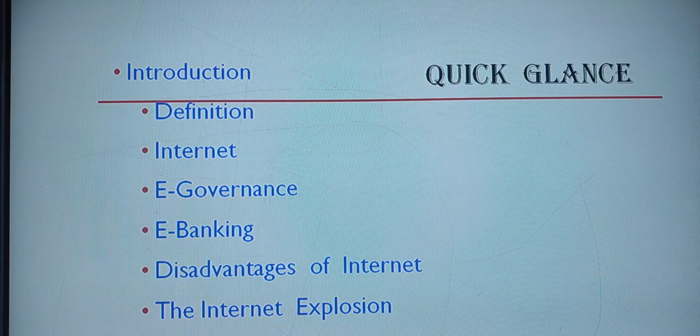So clear with the topics that we have discussed today. Yes, the remaining we can continue in the next class.